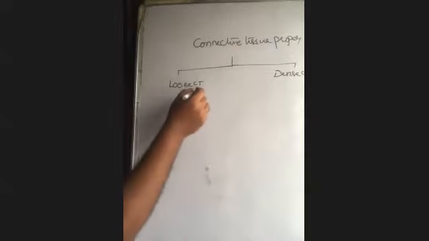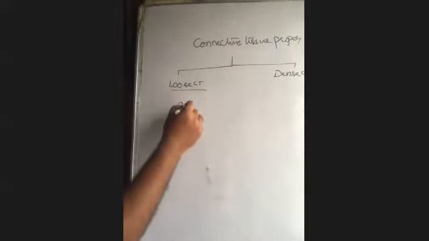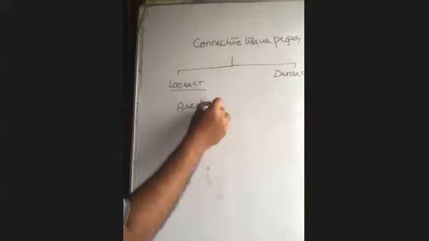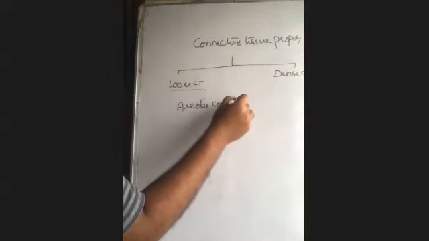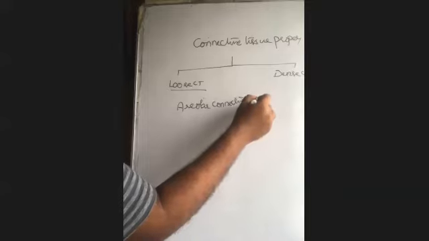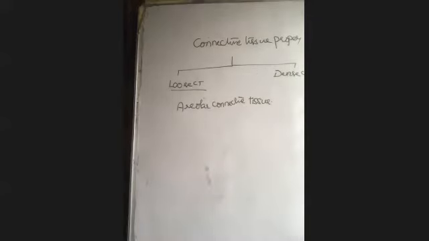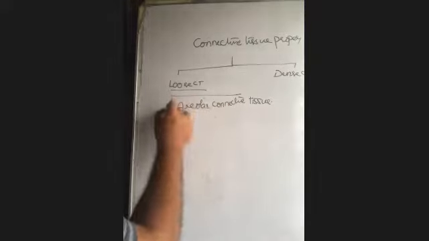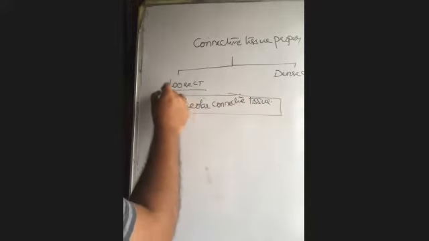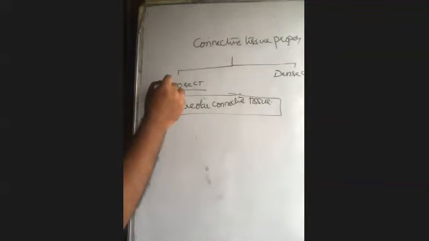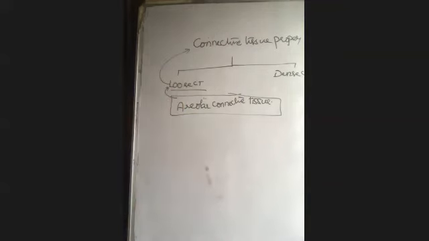In loose connective tissue, we need to go with areolar connective tissue. Today our topic is areolar connective tissue. Just follow the chart, so that every time we move through the connective tissue, we know where we are. Areolar connective tissue is a part of loose connective tissue, and loose connective tissue belongs to connective tissue proper.